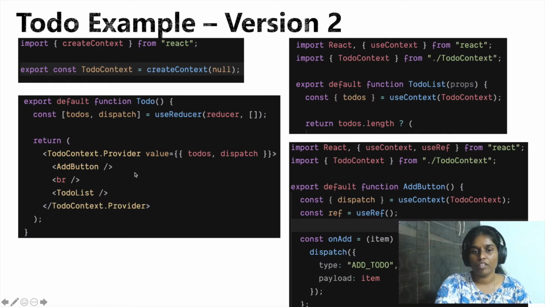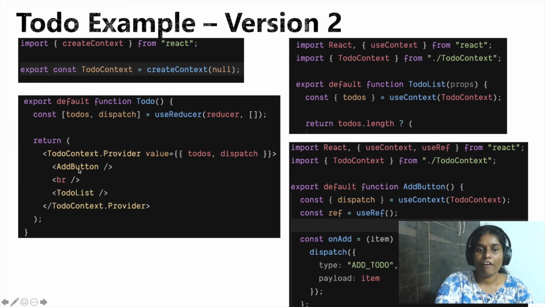But there is one issue we have to observe here. In our attempt to solve the problem of prop drilling, we have landed ourselves in another trouble. Let's see what it is. Whenever a to-do gets updated here, our to-do app renders, and as a reaction to it, this whole component re-renders, creating a new value for this context here. And by the very nature of how the context works, whenever the value in the context changes, all the consumers using this value will re-render, which is an unnecessary overhead in this case.